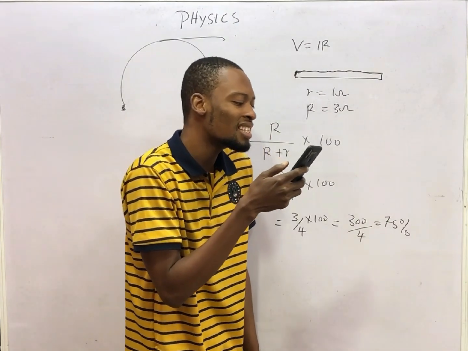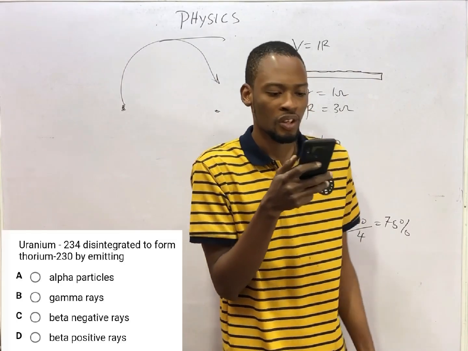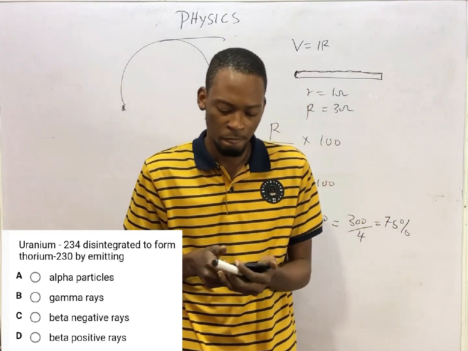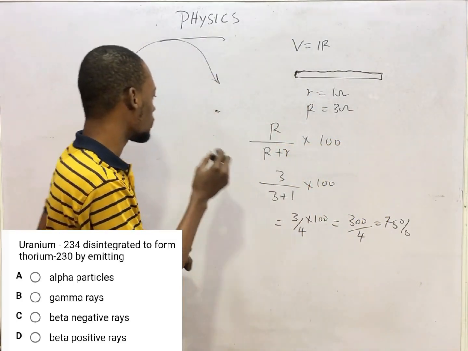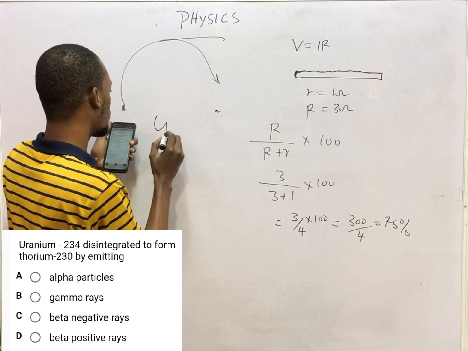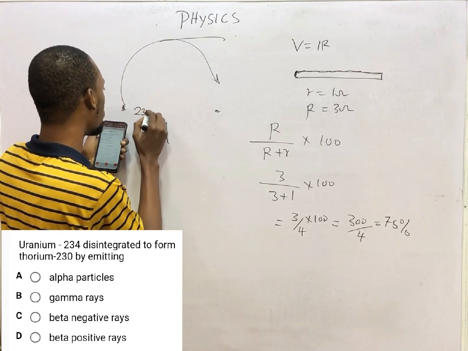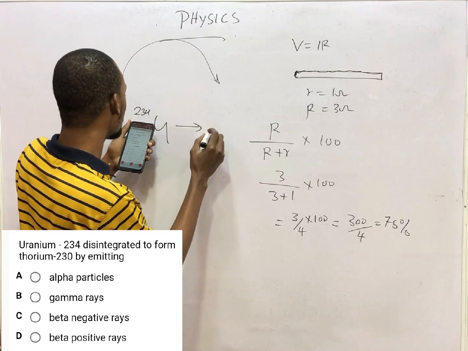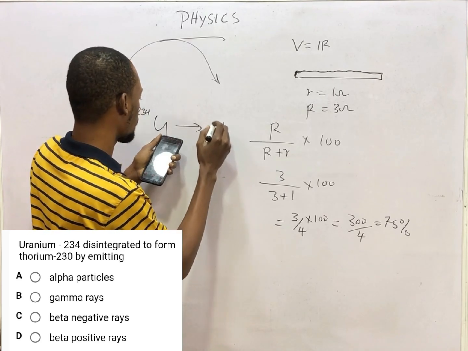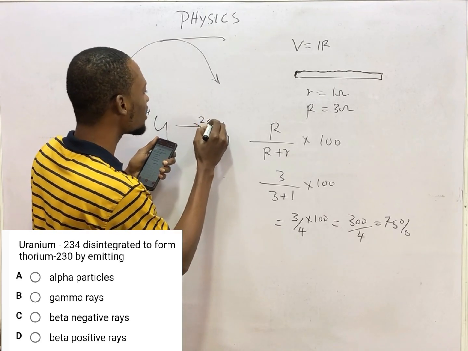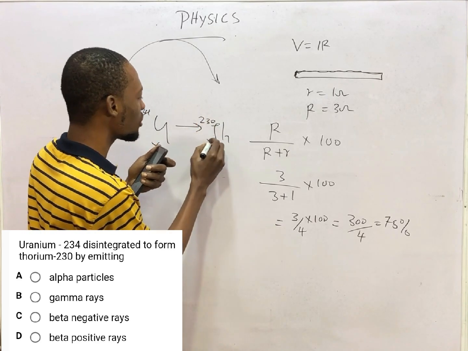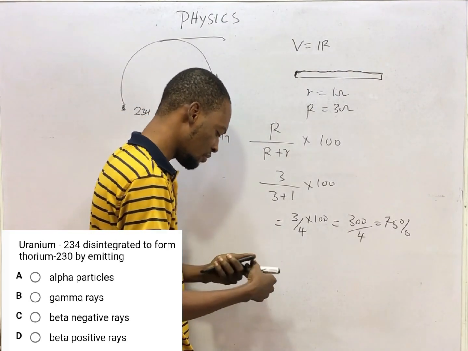Uranium disintegrated to form thorium by emitting dash. Uranium of mass 234 disintegrated to give thorium of 230 atomic number. Look at something.